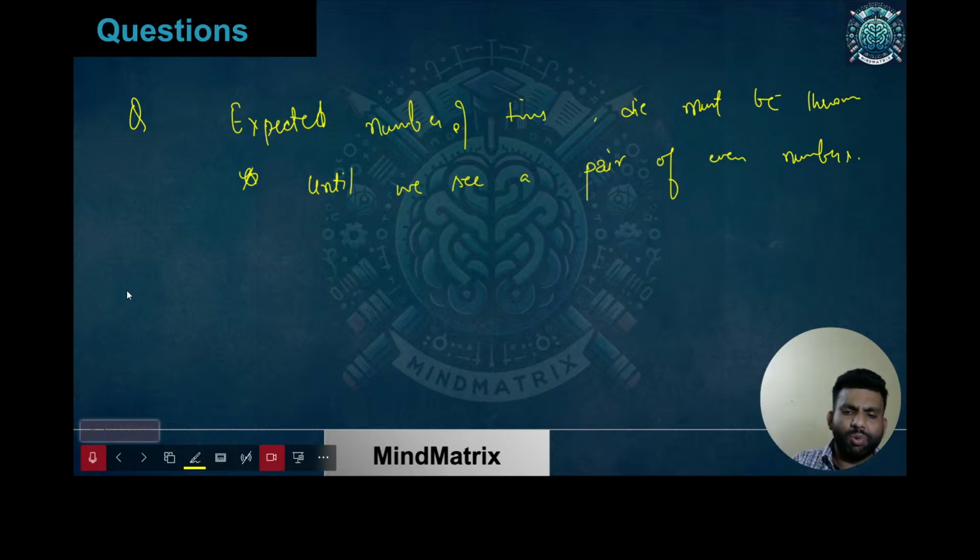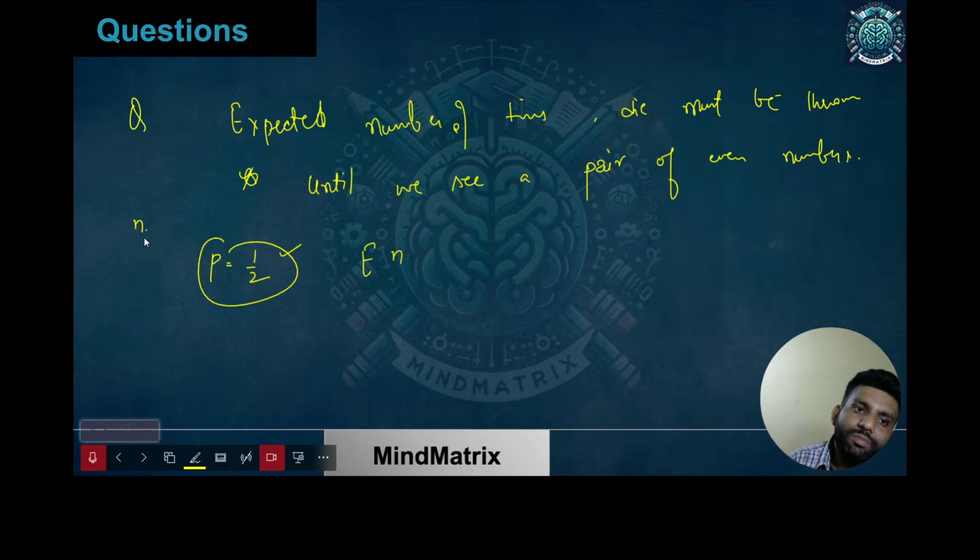The explanation can go up to a length, so I'll just give you the equation for how you can find it out, and then the final form of that equation, and then you'll be able to find the answer. If I ask you the probability of getting an even number, that is 1 by 2, since 2, 4, 6 out of 6 total numbers. So let me consider that the probability of getting an even number is 1 by 2. Now let's say what I'm looking for is n1 and n2.